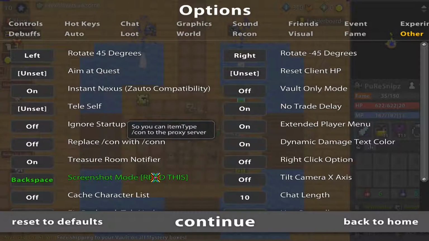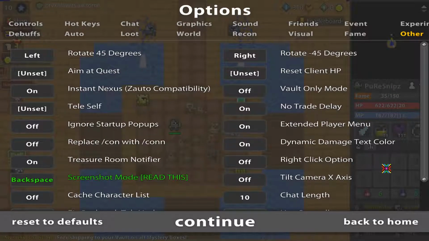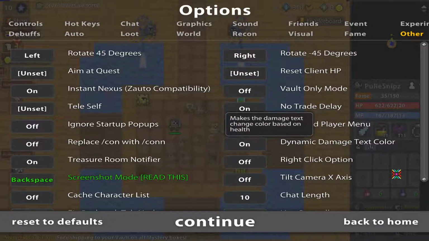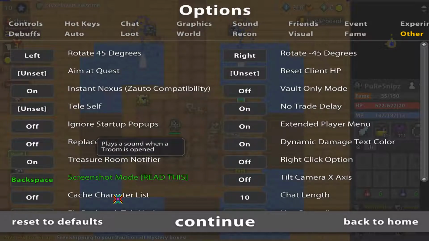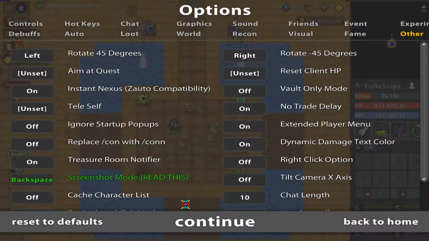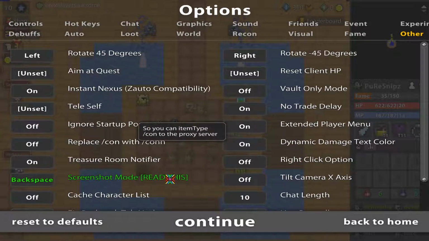Replace con with con, don't need it. I will show you in a second what this does. Dynamic damage text color, pretty useful. Your damage will change color on the damage. Treasure room notifier, pretty useful. Never knew how it worked though, but I have it on just in case.